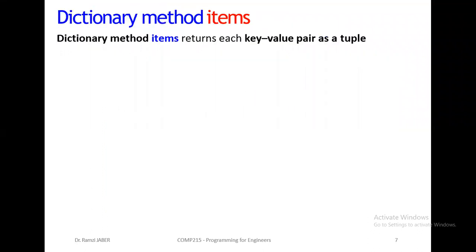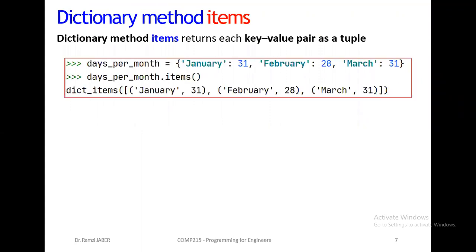Now also we have the dictionary method items. It returns each key-value pair as a tuple, not a list, as a tuple, so we cannot change it. For example, we have a dictionary called days_per_month.